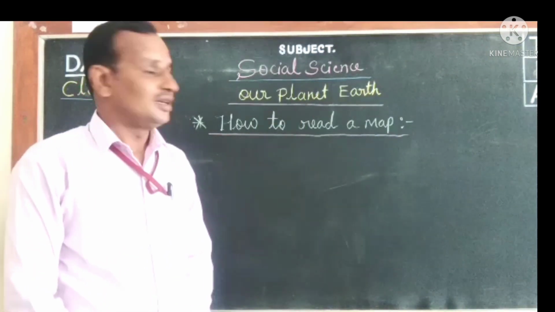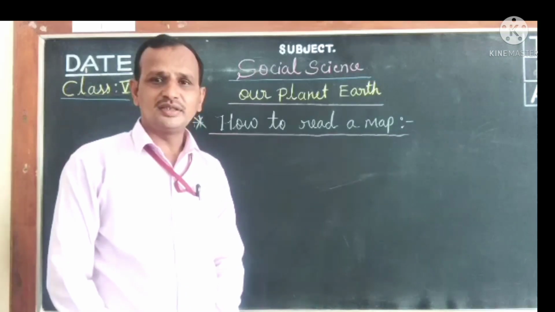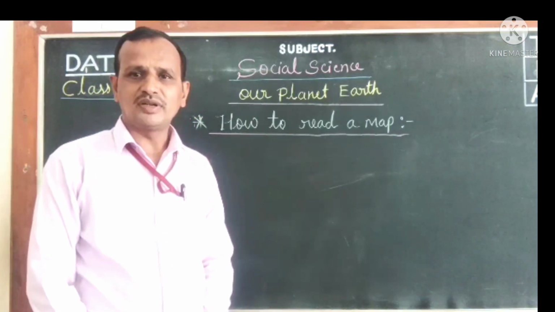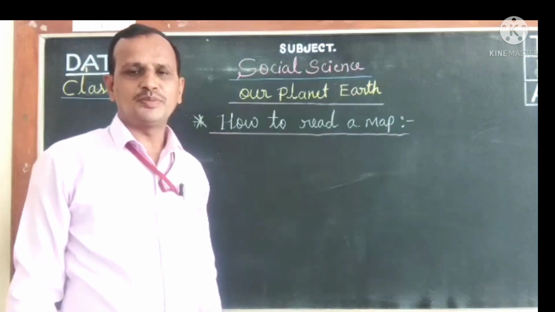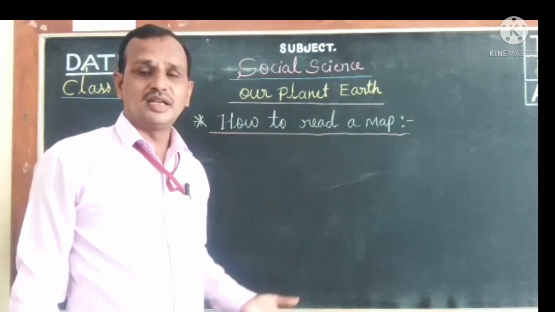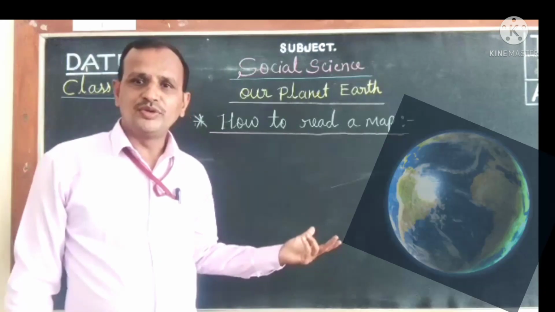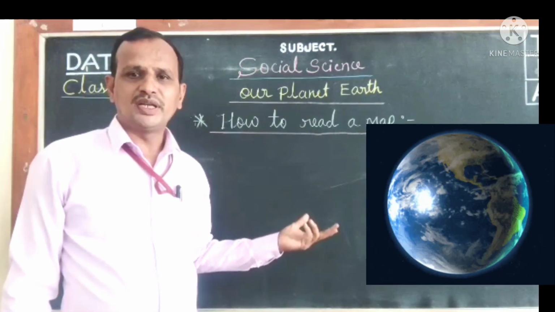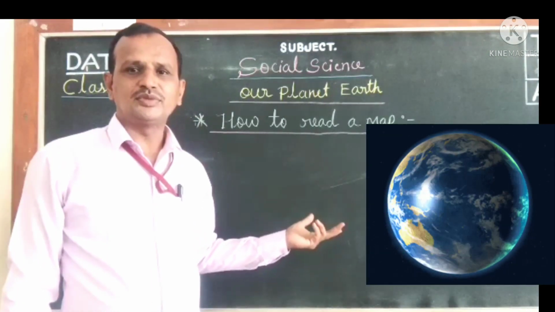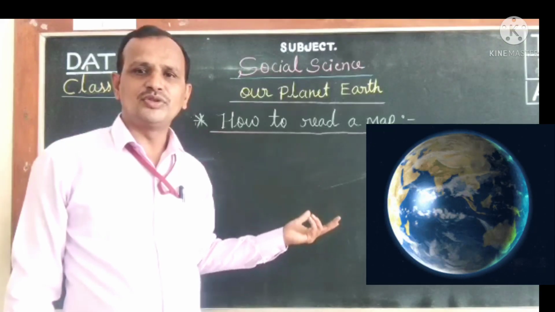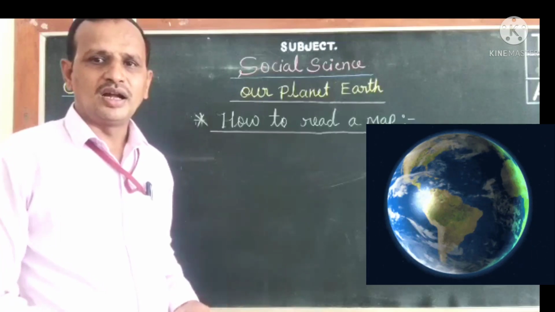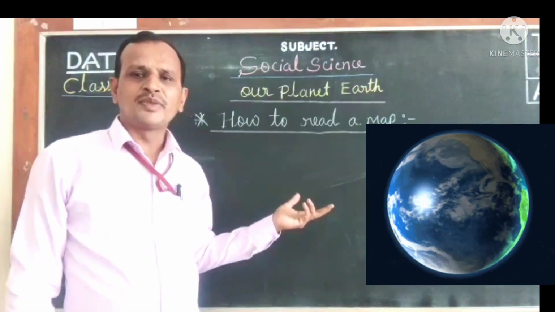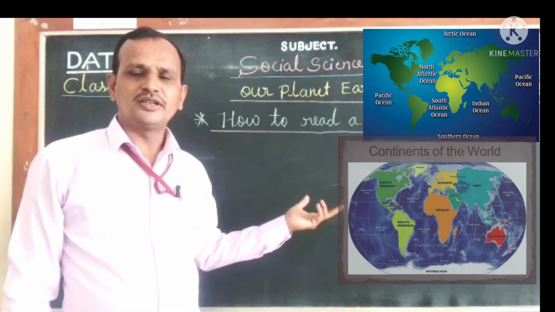Students, in this chapter we have already discussed some topics in our last class. Isn't it, children? We discussed how Earth is so beautiful and colorful because it has different landforms. After that, we discussed the oceans and continents on the Earth.